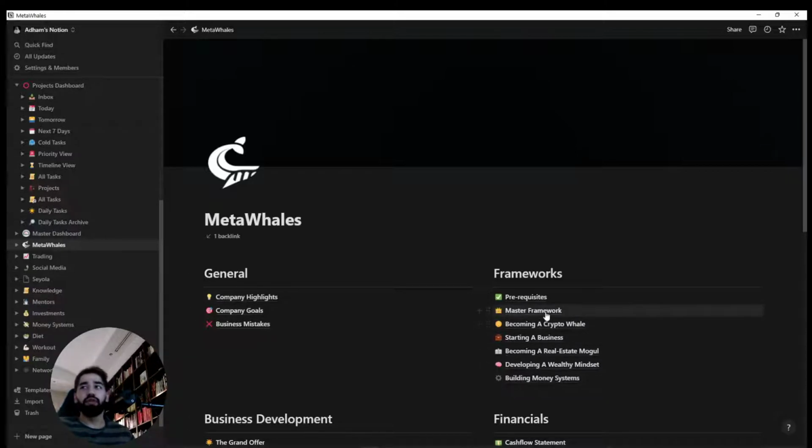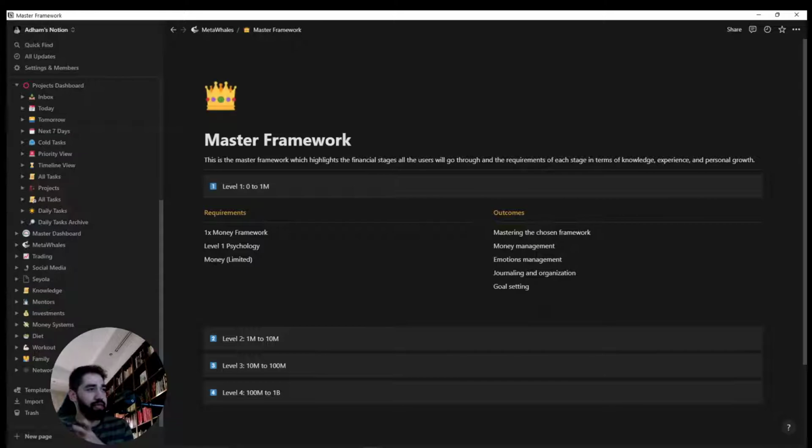Then we have the framework. The master framework is essentially what MetaWhales.io is trying to do. There are 4 levels, based on where you are financially: level 1, level 2, level 3, level 4. Level 1 is basically 0 to 1 million, that's how much you have, with the requirements and outcomes of level 1. Level 2 is 1 million to 10 million. Level 3 is 10 million to 100 million. And level 4 is basically 100 million to 1 billion.